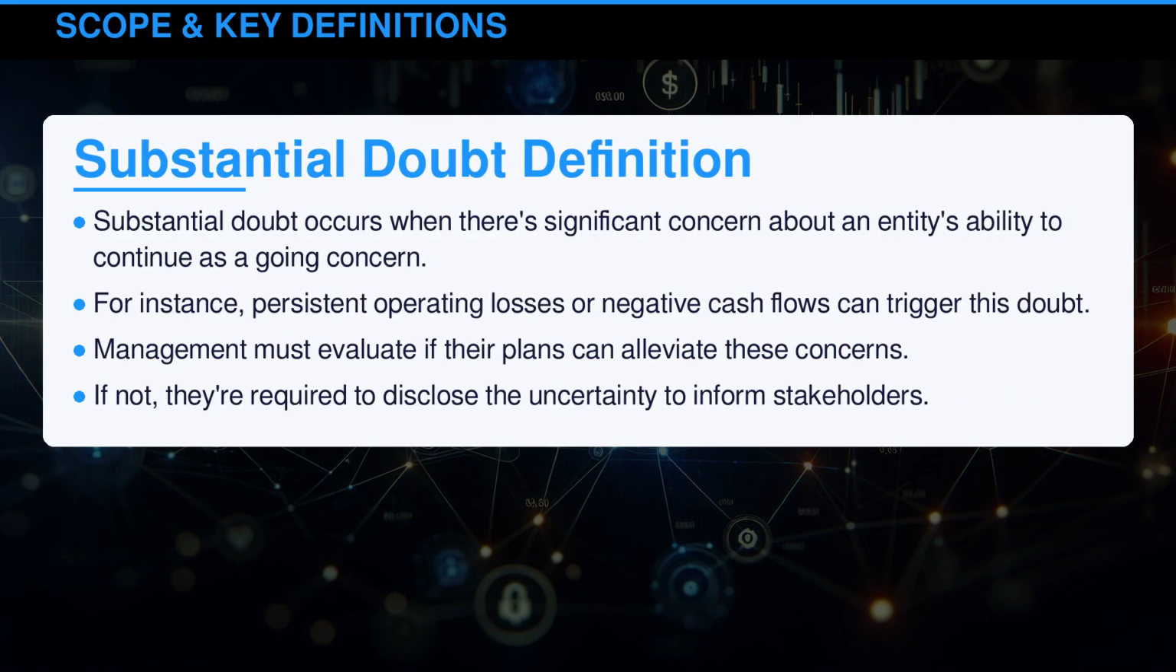Substantial doubt occurs when there's significant concern about an entity's ability to continue as a going concern. For instance, persistent operating losses or negative cash flows can trigger this doubt. Management must evaluate if their plans can alleviate these concerns. If not, they're required to disclose the uncertainty to inform stakeholders.